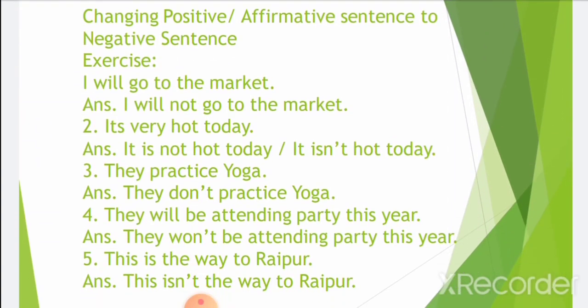Now let's see a few sentences here and practice them. Exercise. First: I will go to the market. The answer will be: I will not go to the market. Second: it is very hot today. The answer will be: it is not hot today, or it isn't hot today. Next: they practice yoga. The answer is: they don't practice yoga. Fourth: they will be attending the party this year. The answer is: they won't be attending the party this year. Next: this is the way to Raipur. The answer: this isn't the way to Raipur.